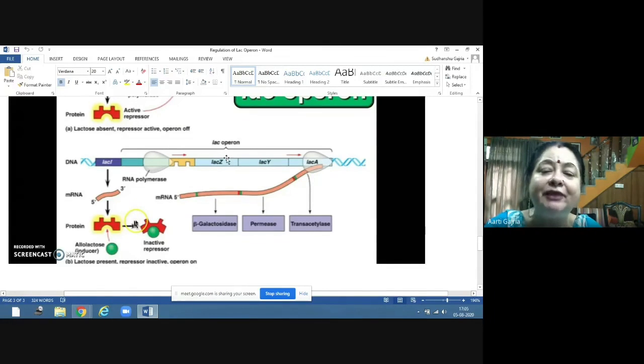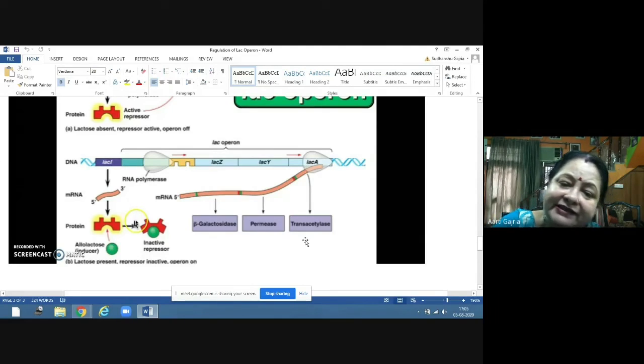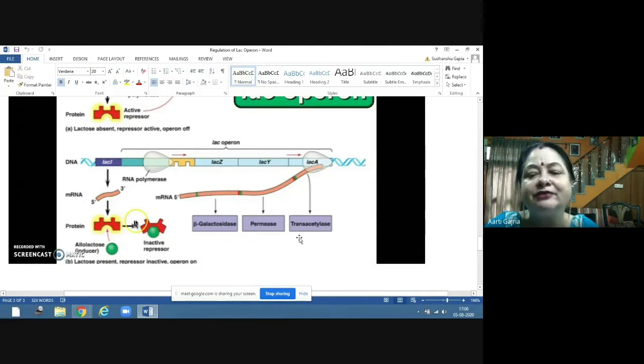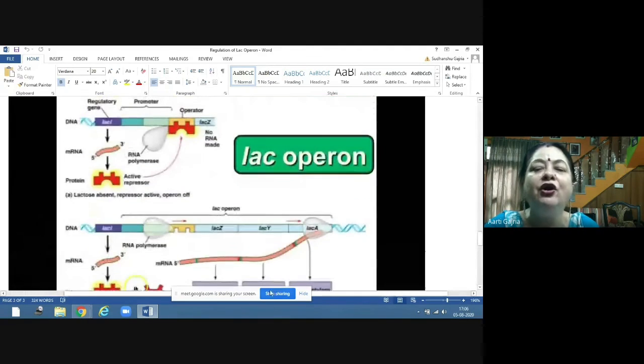So Z will produce beta galactosidase after translation. Y will produce permease after translation, and A will produce trans-acetylase. All these 3 enzymes are required for the metabolism of lactose. So this is how the LAC operon is functioning in E. coli bacteria.